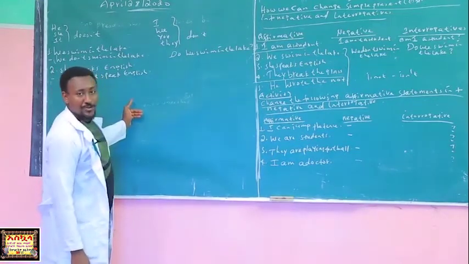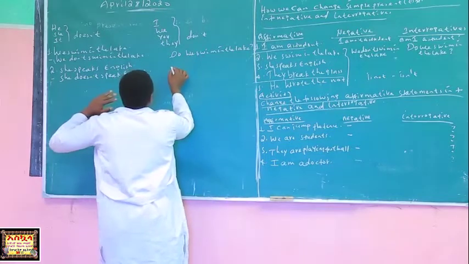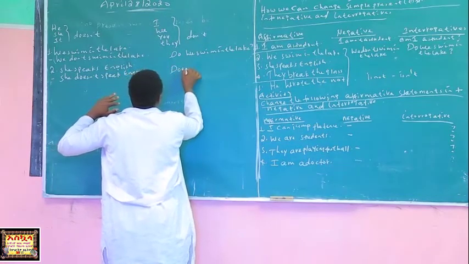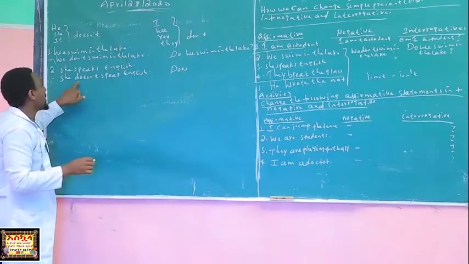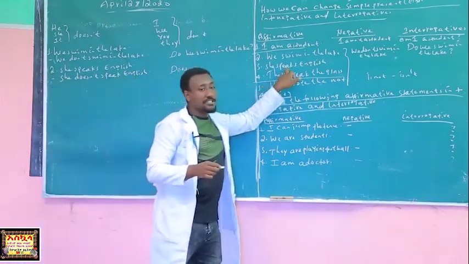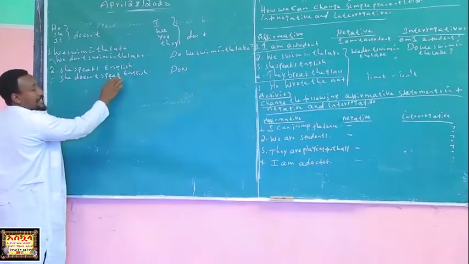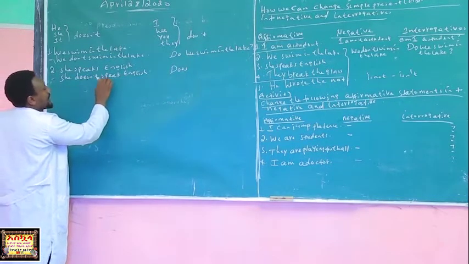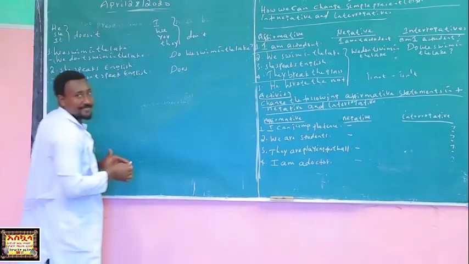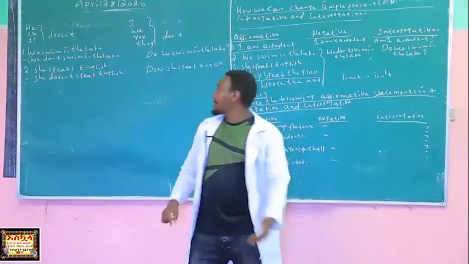And we can change into interrogative form after that. How? Does comes at the beginning. Does. By the way, here, what I want to tell you is that it was she speaks. She speaks English. But this S comes at the beginning and doesn't. She doesn't speak English. And its interrogative form is, does she speak English? Okay.